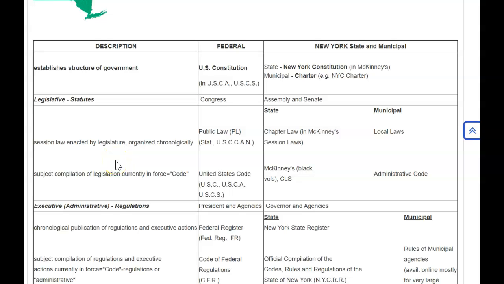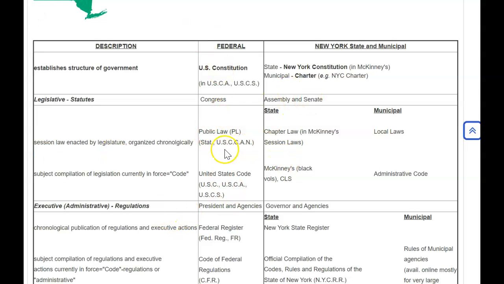So as you can imagine, some of those statutes from 100, 200, even 50 years ago may not be in force. As lawyers, most of the time, we are interested in the legislation that is currently in force. And as our chart indicates here, you will find that legislation currently in force in something called a code. The other nice thing about a code is that it's arranged by subject, so we can do our research on a particular area of law.